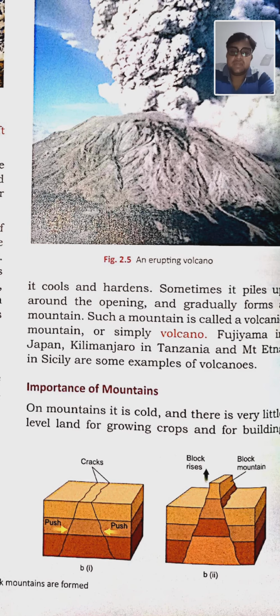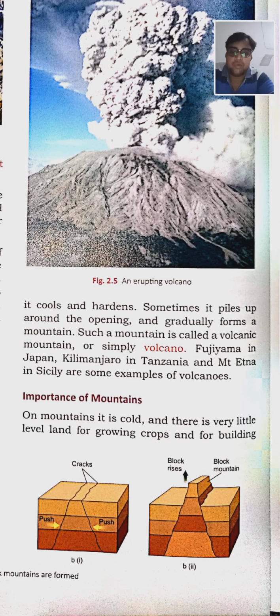Then we will study the importance of mountains. Mountains are very important because the ice on the mountains, in the form of glaciers, melts down into water.